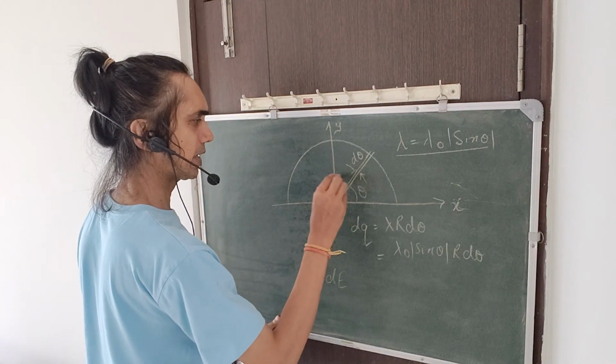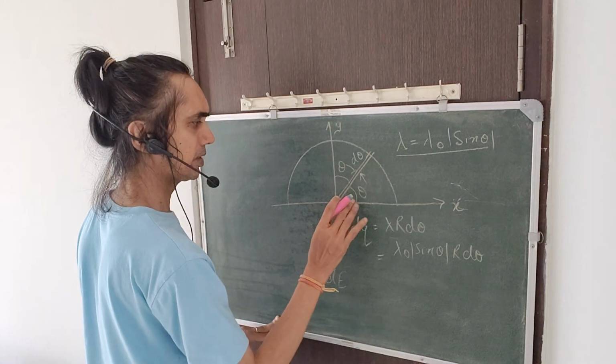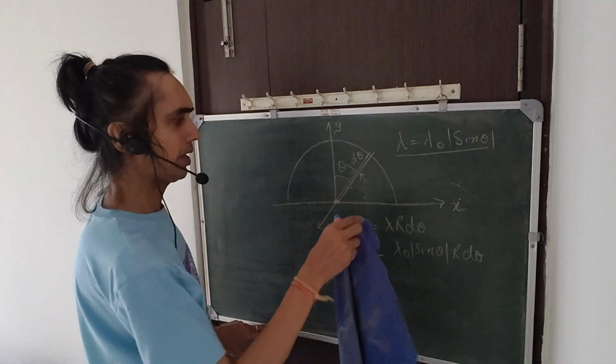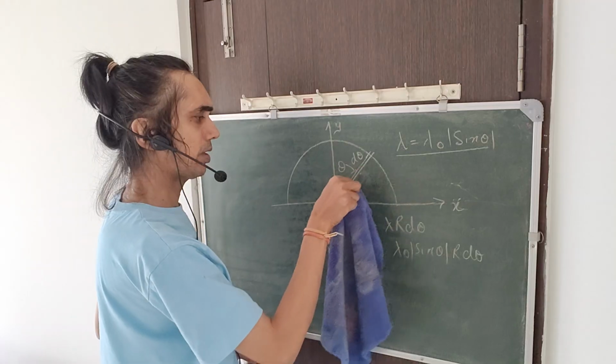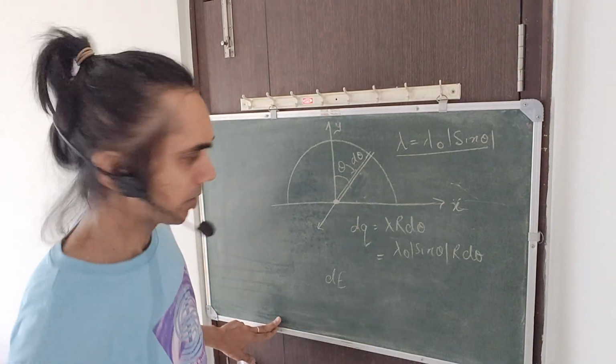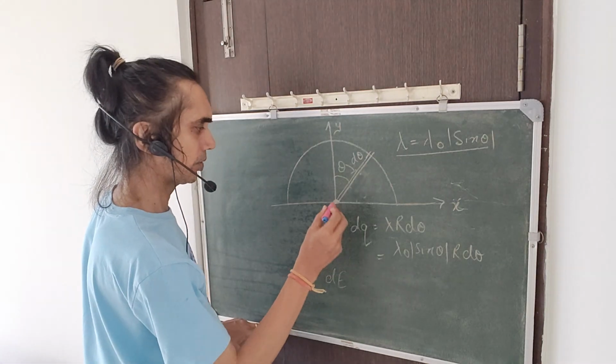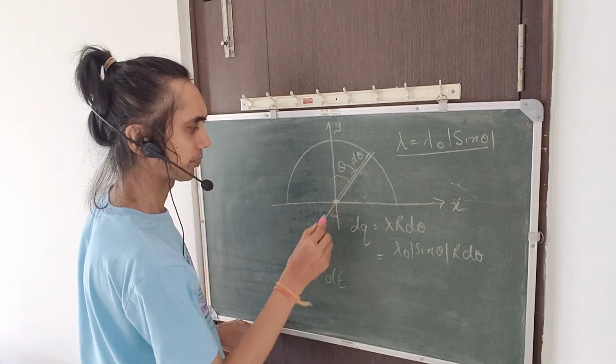This angle is theta. I think they have taken this angle as theta, so let me change it slightly. This angle is theta. Nothing changes over here. The angle will be theta as shown. Okay, and accordingly we'll write the d E value. This will come out to be dE sine theta, and this will come out to be dE cos theta.